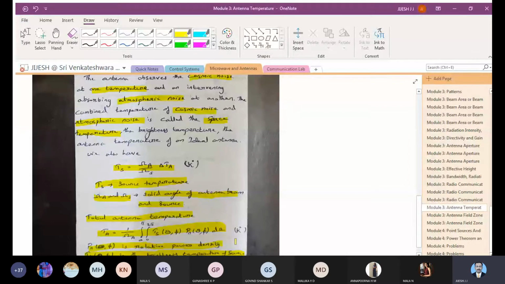All these points and equations you make a note of. These are the equations to find out the antenna temperature, and if you have all these parameters, you can work on them in order to minimize the temperature getting generated.